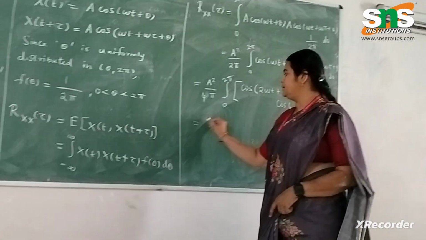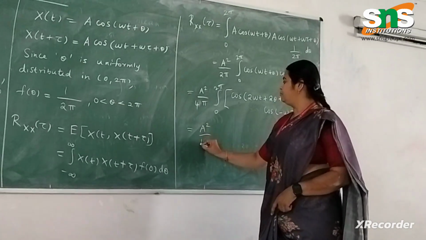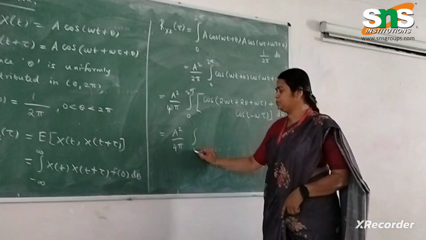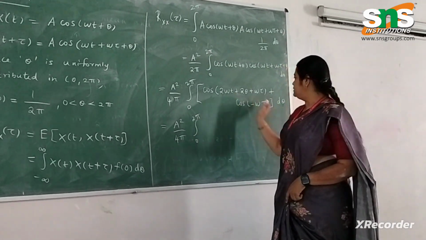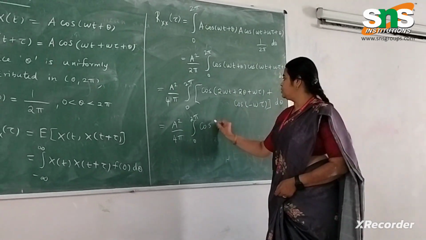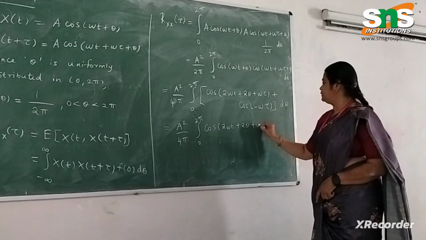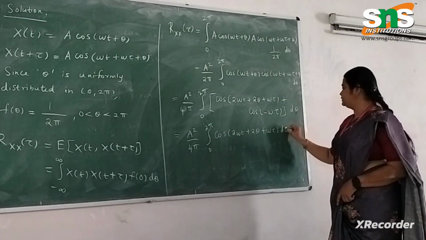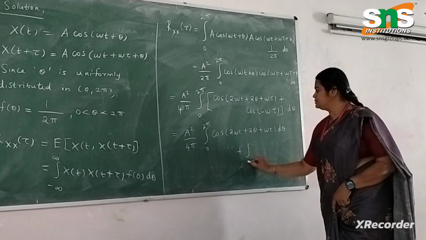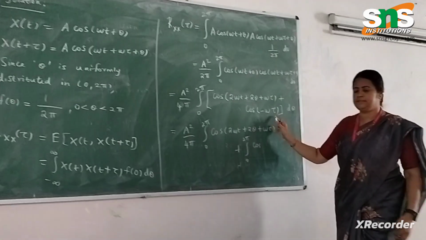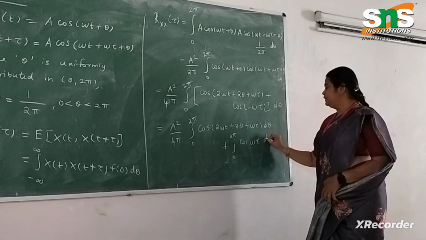So that is a square by 4 pi into integral 0 to 2 pi. Let me split this integral. So cos of 2 omega t plus 2 theta plus omega tau into d theta plus integral 0 to 2 pi cos of minus theta is cos theta, so cos omega tau into d theta.